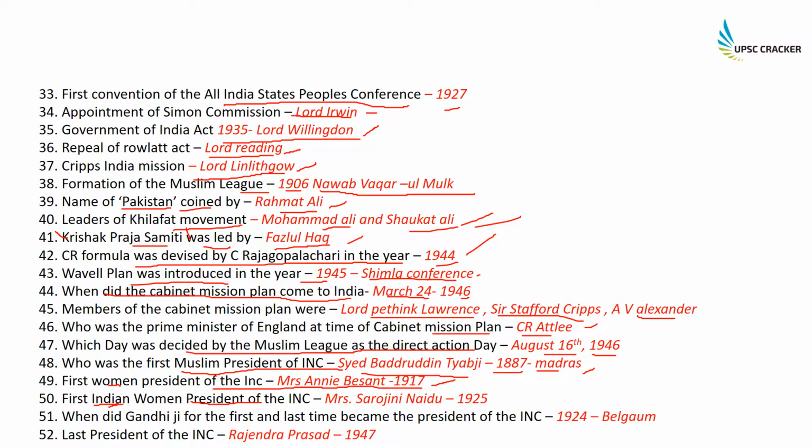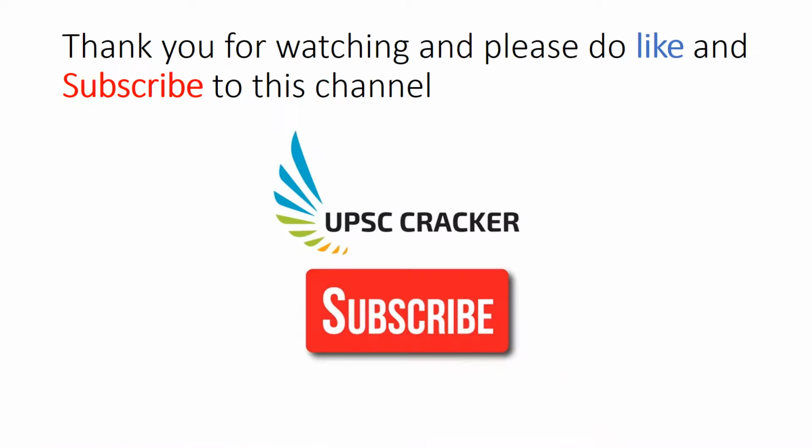The first Indian woman was Mrs. Sarojini Naidu in 1925. Gandhiji became president of INC only once, in 1924 at the Belgaum session, and the last president of INC before independence was Dr. Rajendra Prasad in 1947.